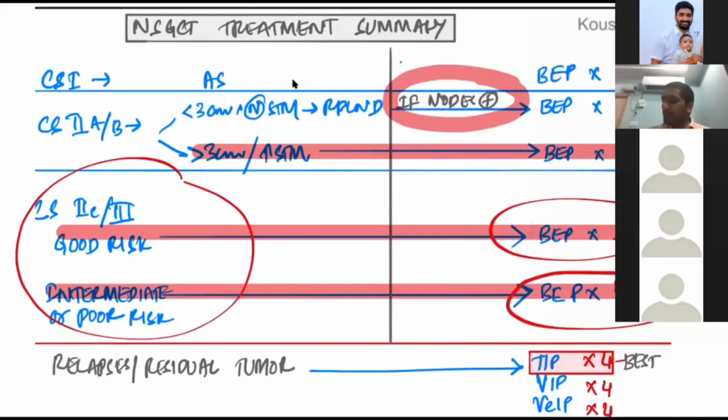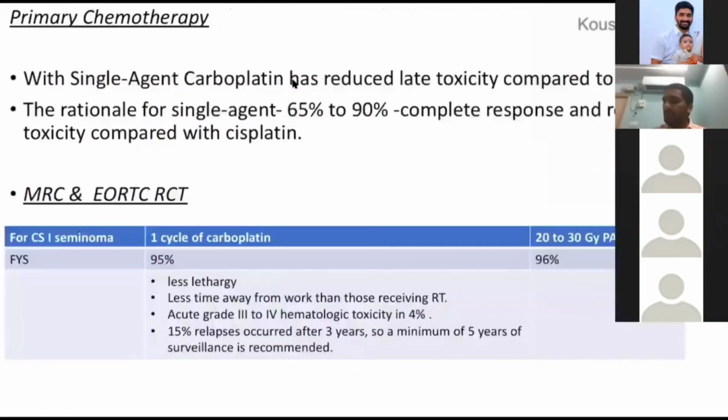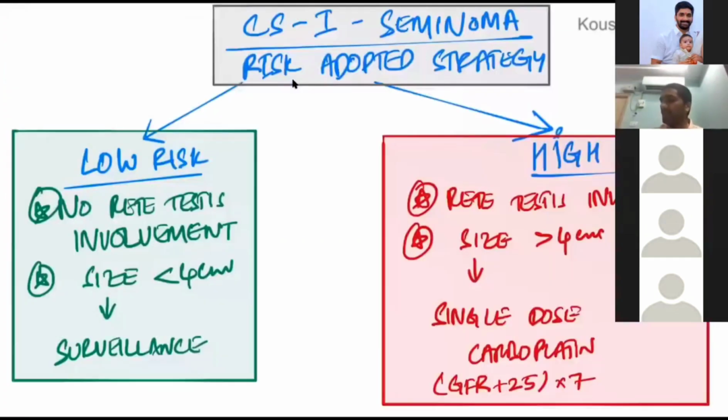And so I think NSGCT management you are clear. In seminoma management, stage 1, this is a take home slide. Stage 1 surveillance is the best option in a patient. This is a take home slide. Best option is a surveillance in a patient with low risk disease.